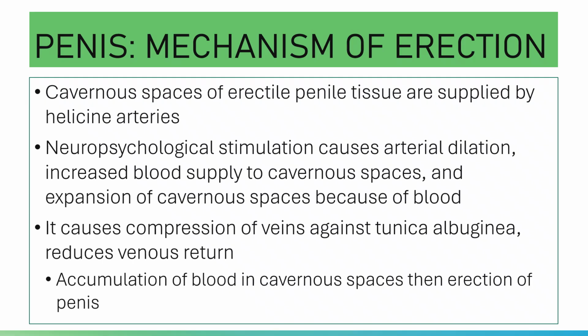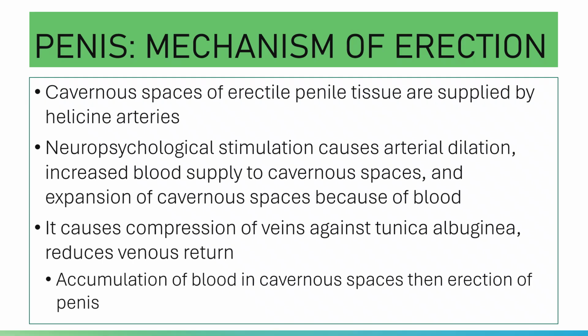What will happen if there is an arterial dilation? It will increase the blood supply to your cavernous spaces. If there is an increase in blood supply, the cavernous spaces will expand due to the filling. This expansion will cause compression of the veins against your tunica albuginea, reducing venous return.